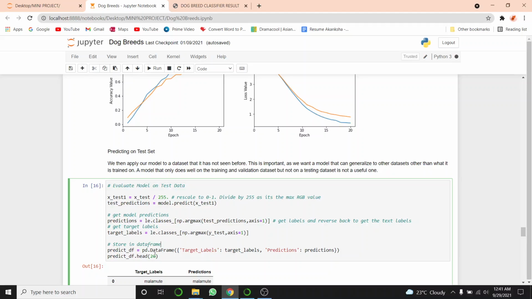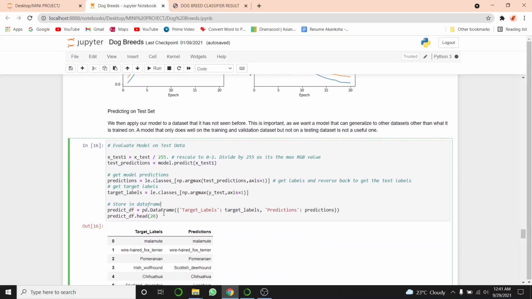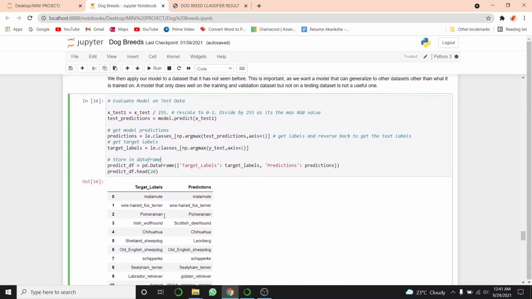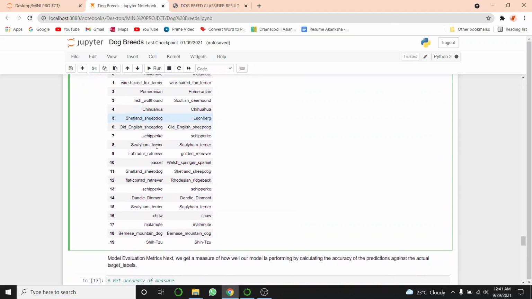We will store the target labels and the predictions in a data frame, and we will display the head, 20 records. As you can see, the output is target labels and predictions. Mostly the result is the same except a few, that is this one or this one. So it depends on the accuracy.